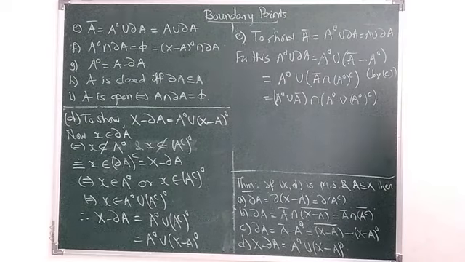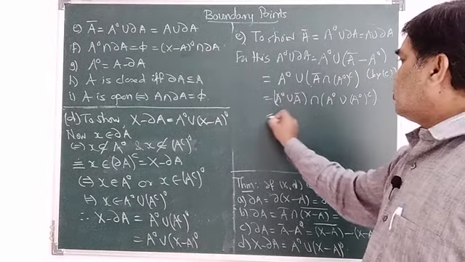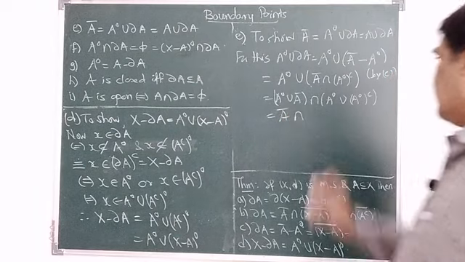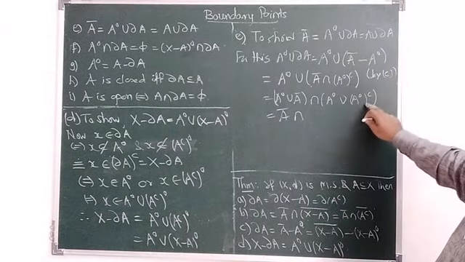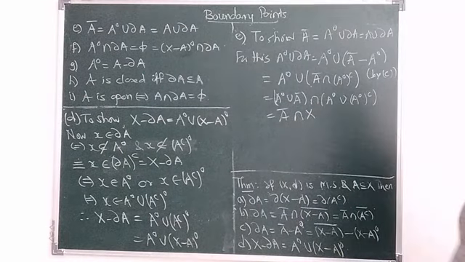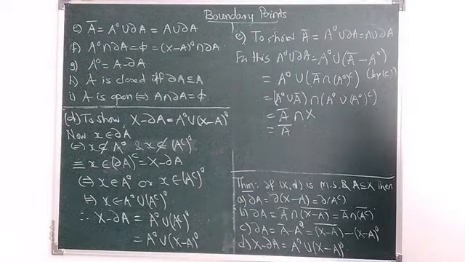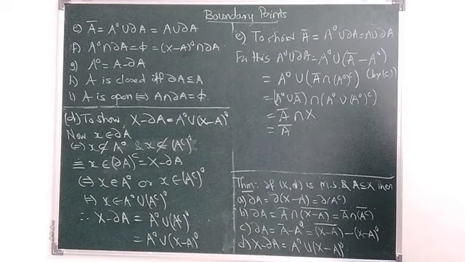Now A interior is a subset of A closure. So this is A closure intersection A interior union A interior its complement, which is the set X. Given set union its complement is X, and then this is your A closure. Now we have to show that A union dabba A is also A closure.